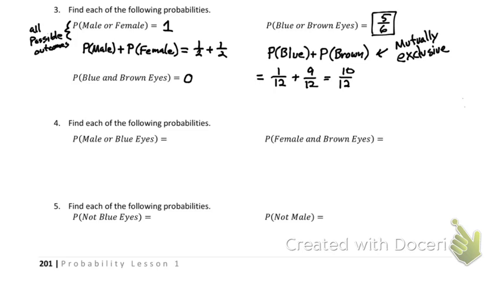Our next one says find each of the probabilities. Now we're going to do male or blue eyes. Are those mutually exclusive? Ben, you're saying no. Why is it not mutually exclusive? Because you can be a male and have blue eyes. Those are not mutually exclusive. So those are going to be mutually inclusive. So this one's going to be mutually inclusive. I'm just going to put inclusive right now.